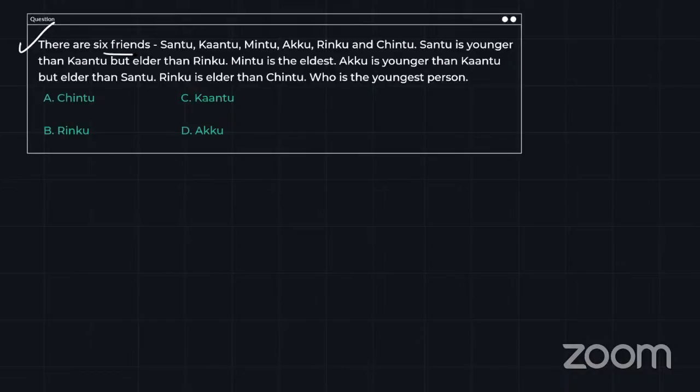So there are 6 friends: Santu, Kantu, Mintu, Akku, Rinku, and Chintu. Some funny names. Now they have given some data: Santu is younger than Kantu but elder than Rinku. Mintu is eldest. Akku is younger than Kantu but elder than Santu. Rinku is elder than Chintu. Now who is the youngest person? Guys, write all the information one by one, and at the end try to give the answer. I'm giving you time. Throw your answers in the comments, guys, fast.